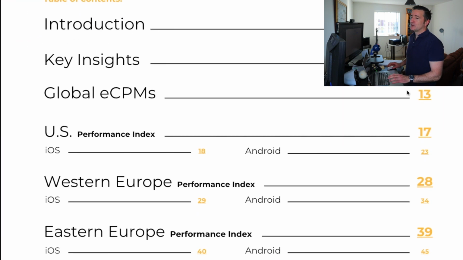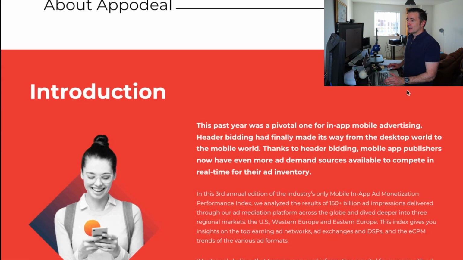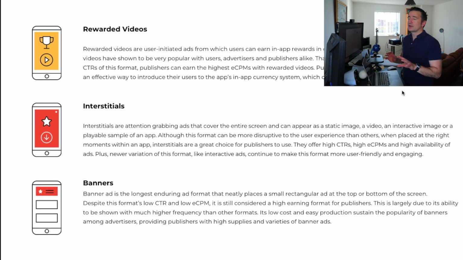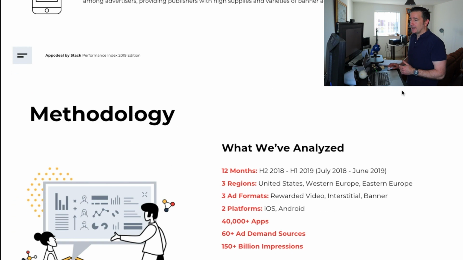Basically, it goes into the global eCPMs and divides it by countries, by the US, by Eastern Europe, by Western Europe. Let's just go through some of the big stuff. And it talks about the 3 big ad types. Rewarded videos, which I used a lot in the past, but I don't use so much anymore. Interstitials, which I use mostly, but I also use banners. So let's just go down here.